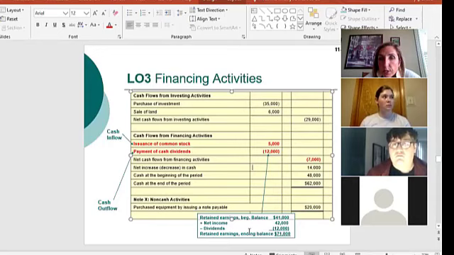But students forget that net income and dividends come from inside that retained earnings account.